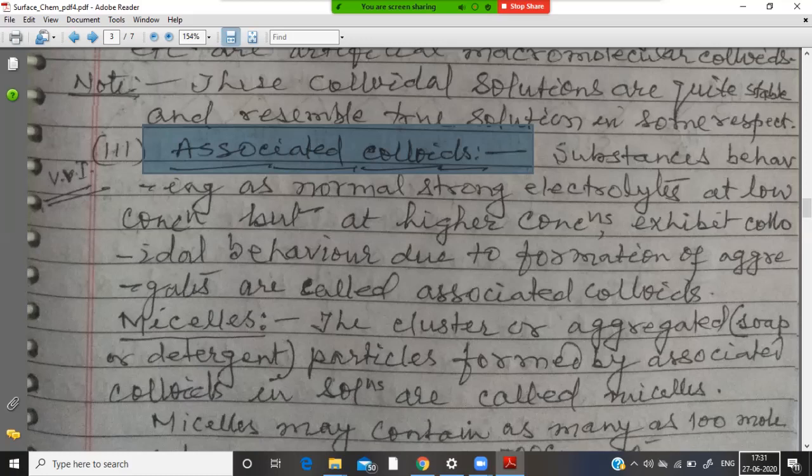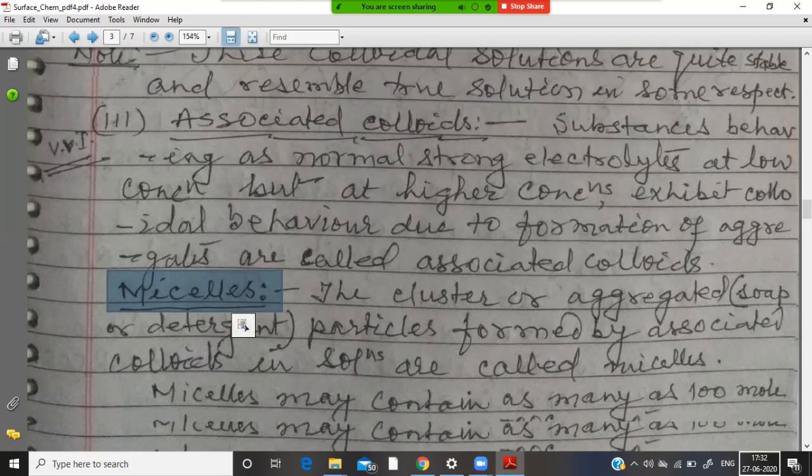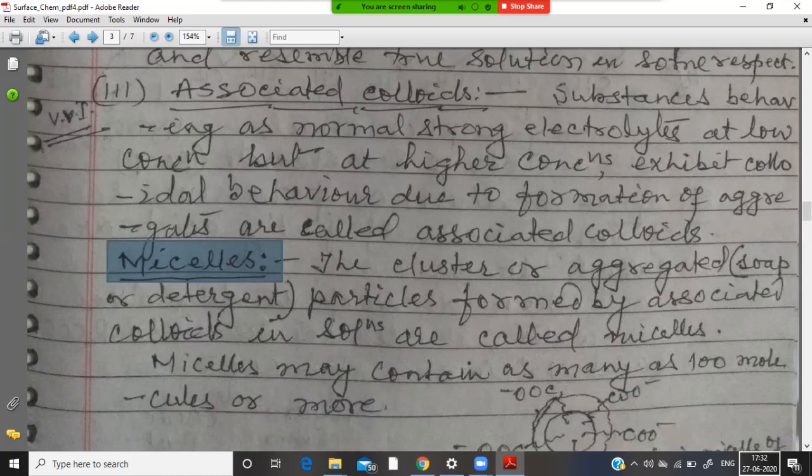The common example is micelles. Micelles you have studied a lot in class 10, that is soap. Again, we are going to learn the same topic. Micelles, the cluster of or aggregate particles formed by dissociated colloids in solutions are called micelles. Micelles may contain as many as 100 molecules or more.